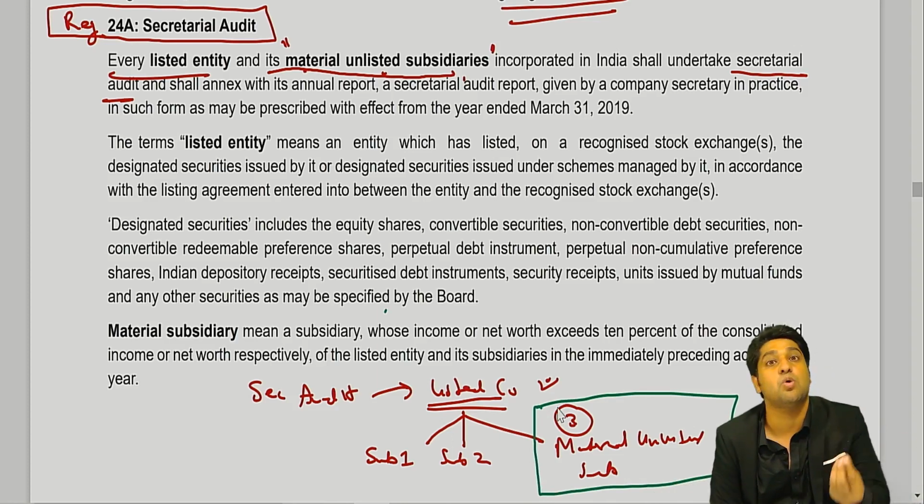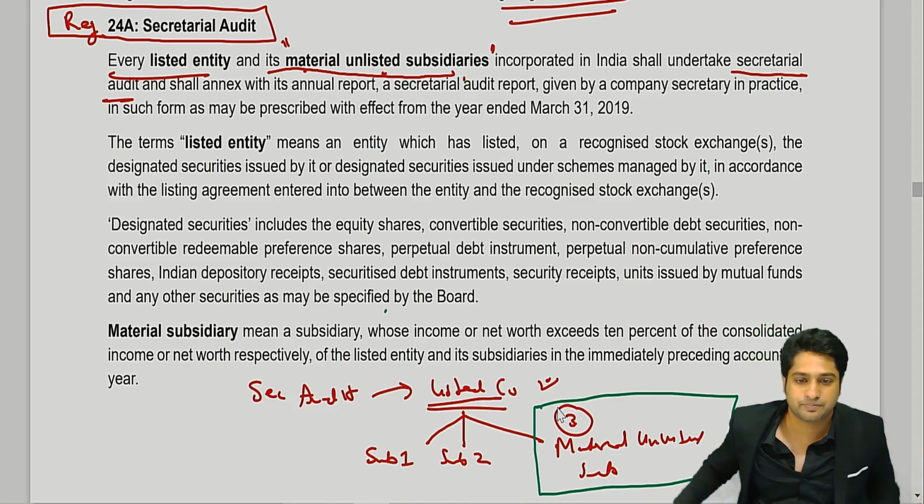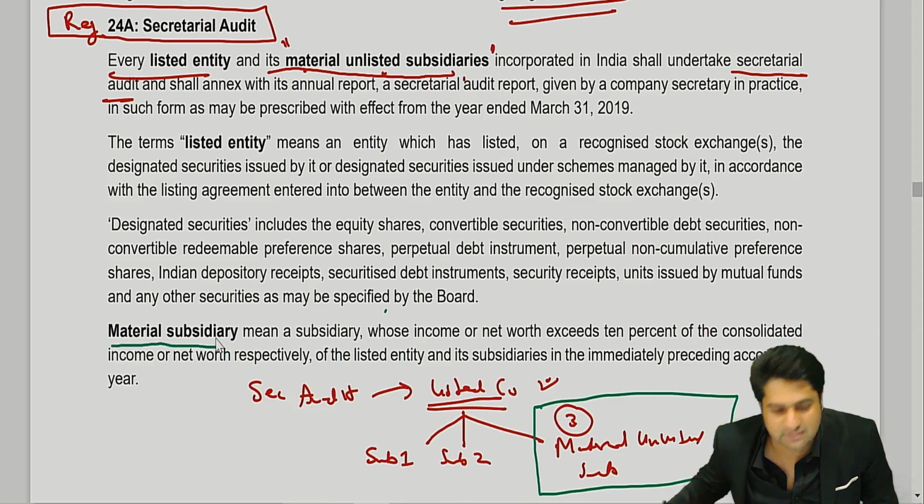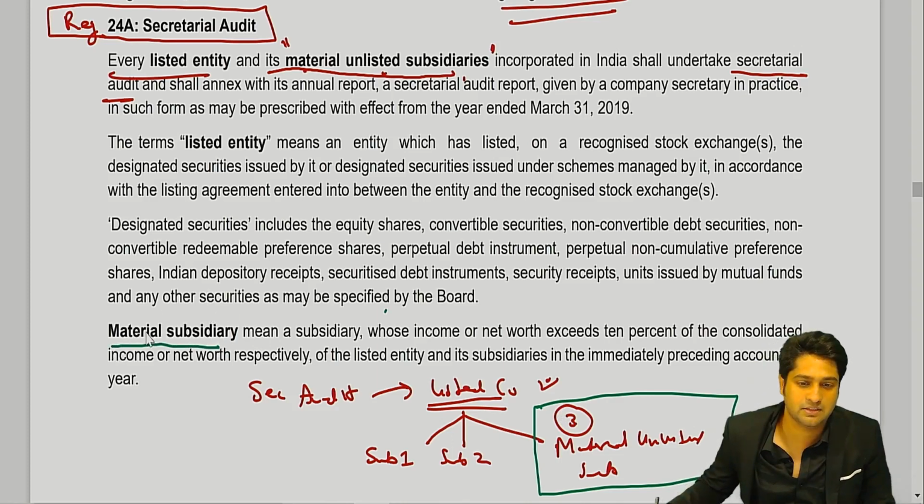So the question comes: what is this materially unlisted subsidiary? We don't have to go too far to understand the meaning of this materially subsidiary. So first thing, from here we know what is the meaning of a subsidiary, yes or no?